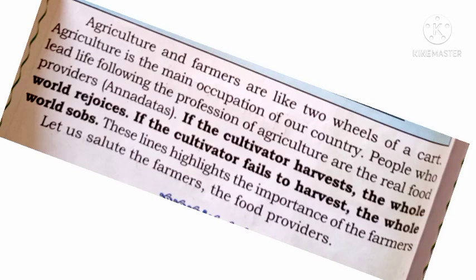agriculture and farmers are like the two wheels of a cart, okay. Agriculture means whatever we do in the farm, that is the land, and the farmers are the ones who work on it. So agriculture and farmers are like the two wheels of a cart. It is very important for a cart that both wheels are there, okay. Like that, agriculture and farmers are both important, okay.